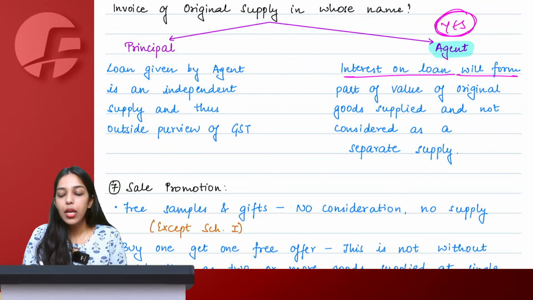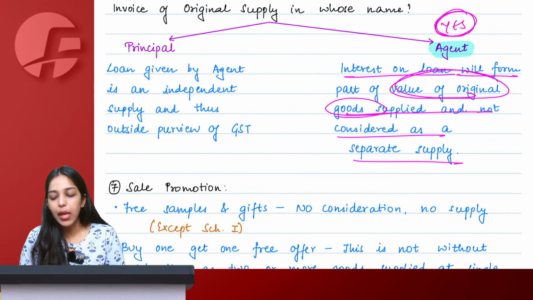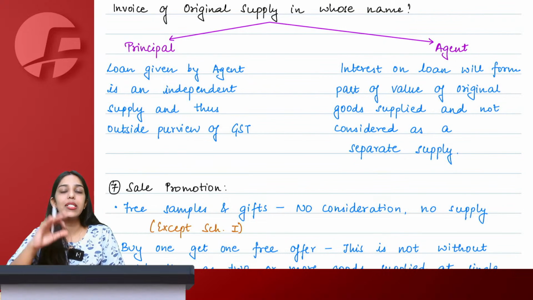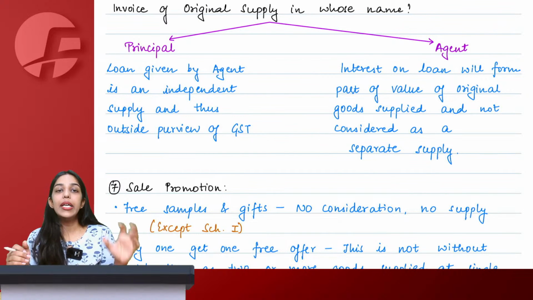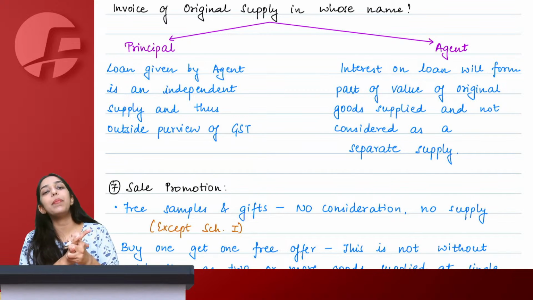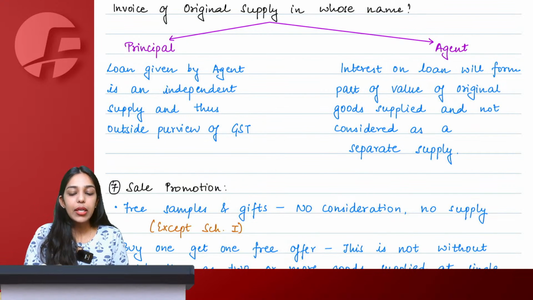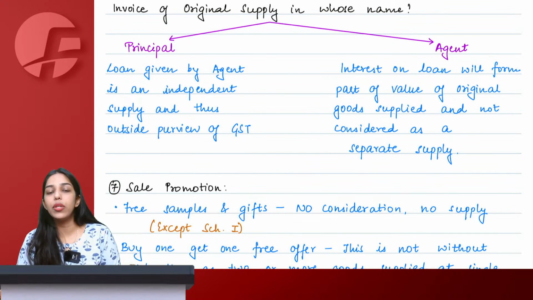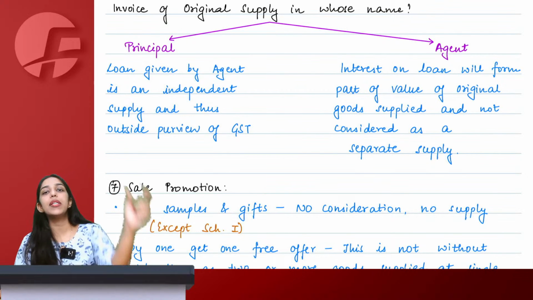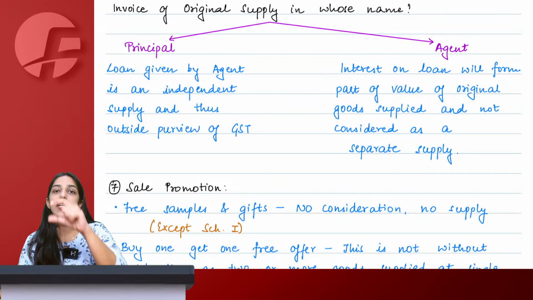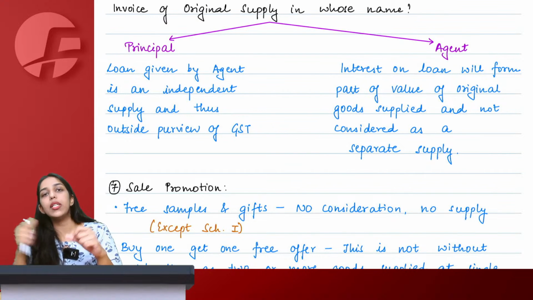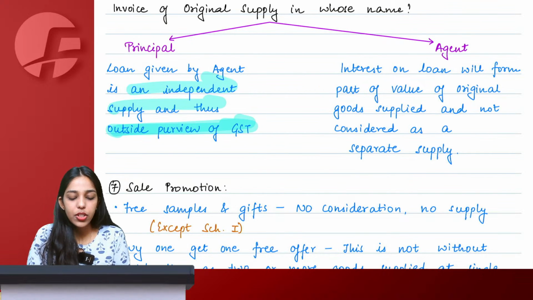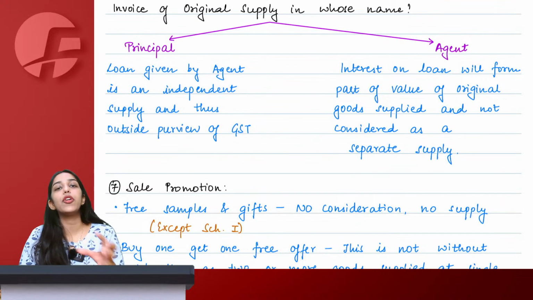So here interest on loan will form part of the value of the original supply and will not be considered as a separate supply. It is not like interest is a separate supply received by giving a loan. No, interest will form part of the original value of supply and will be taxable at the same rate of tax. But in case number 2, where the invoice was issued in the name of the principal only, the agent is not an agent, which means the original supply was directly by the principal to the ultimate customer and this receiving of interest is a separate supply given by the agent to the ultimate customer, and therefore merely earning of interest by giving a loan is exempt under GST. So here we will say that it is not a part of the original supply.